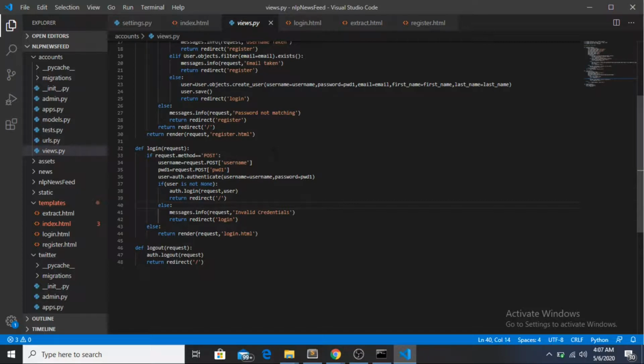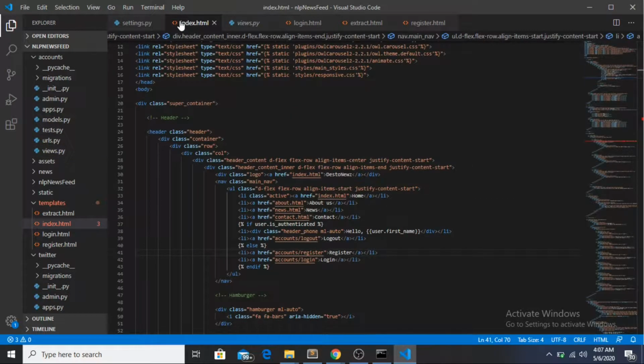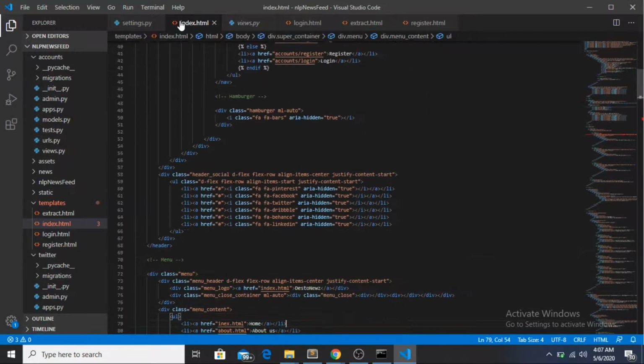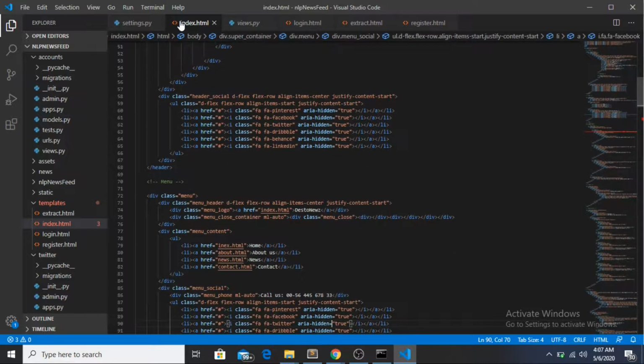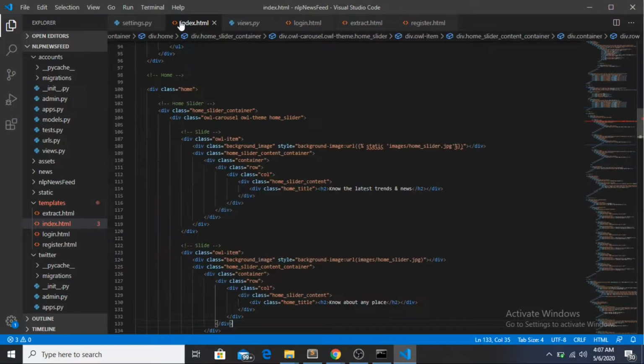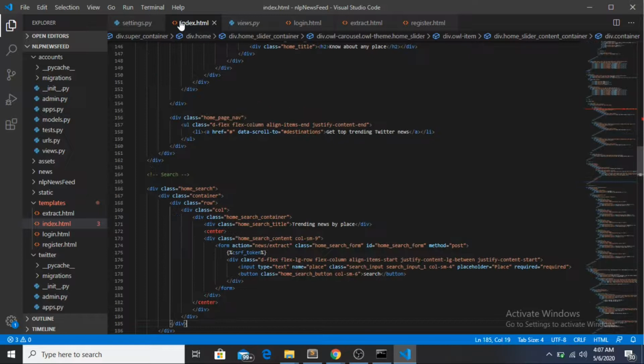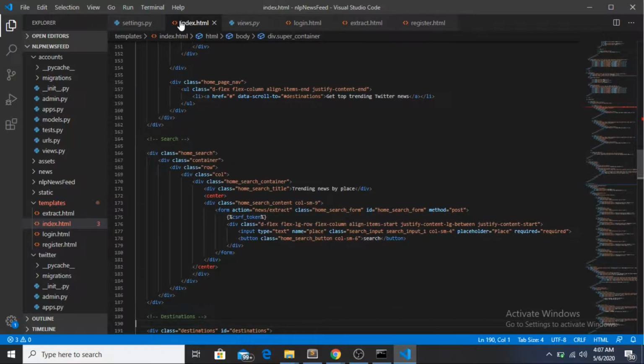Now the next module is about extraction of data and all those things. So what happens is, first of all, the user will write the place he wants to get the news of, and then he will click on the search button. Let's see where it is in this file. So here it is. Whenever he clicks on the search button, he will go to the news/extract file.